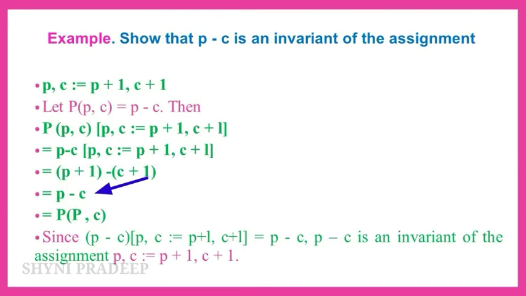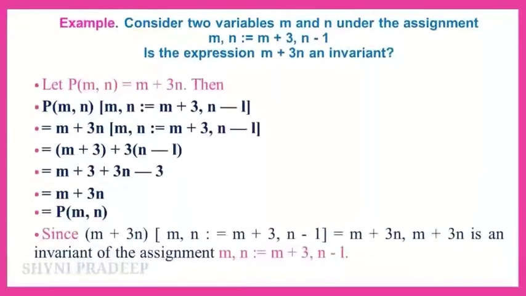We found the answer. The next example: consider two variables M and N under the assignment M, N = M + 3, N - 1. Is the expression M + 3N an invariant? So M is equal to M + 3, N is equal to N - 1.